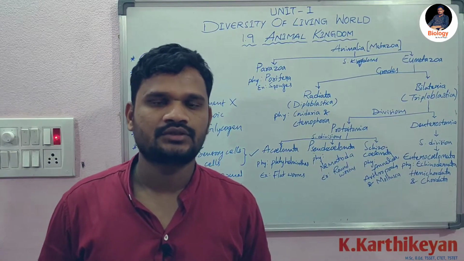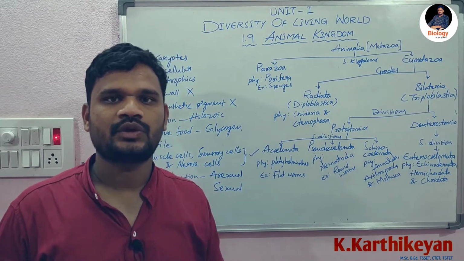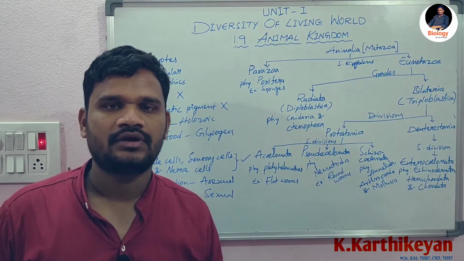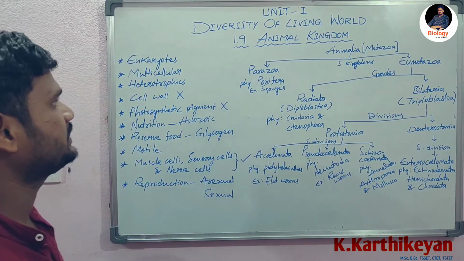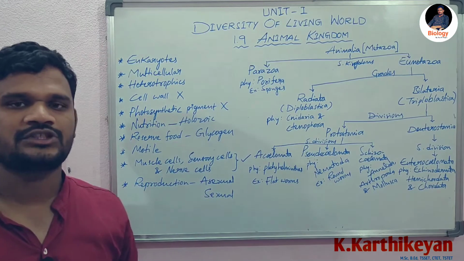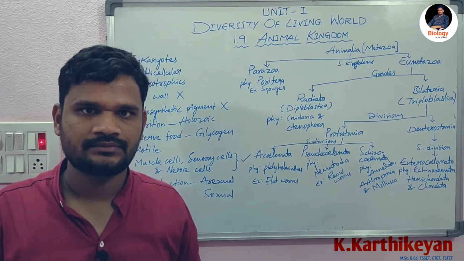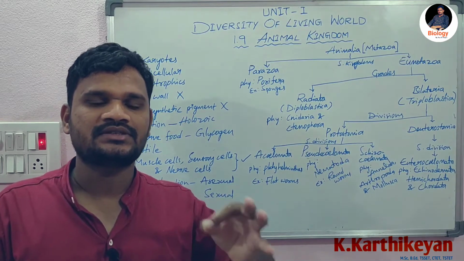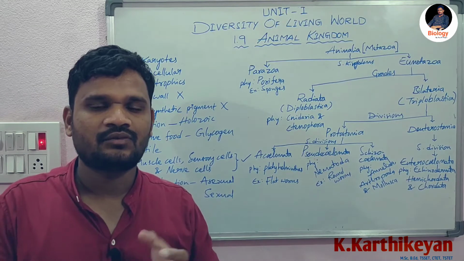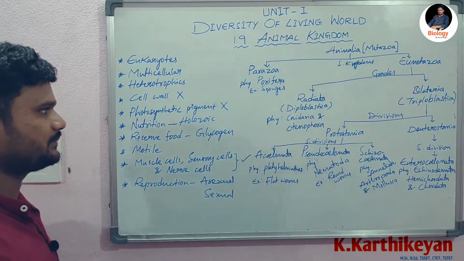Hello students, today's topic is Animal Kingdom. This is your ninth subtopic in your first chapter, Diversity of Living World. First let's see what the Animal Kingdom is, which means it is a large group of animals which have similar structures and similar functions, right? Let's see what the characteristics of animal kingdom organisms are.